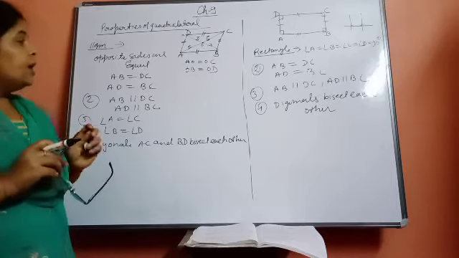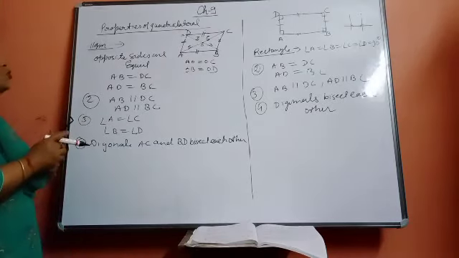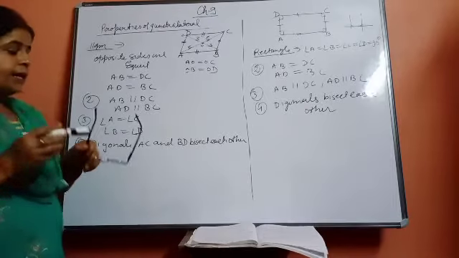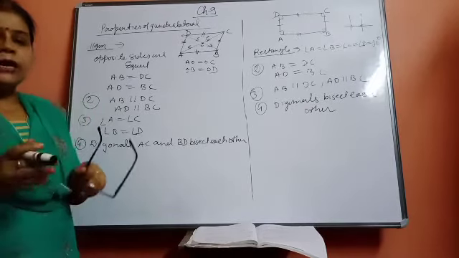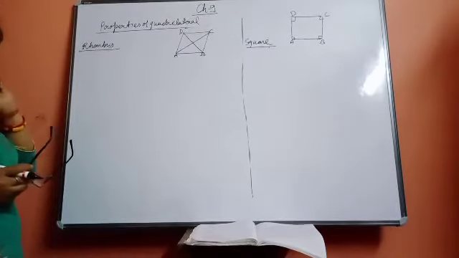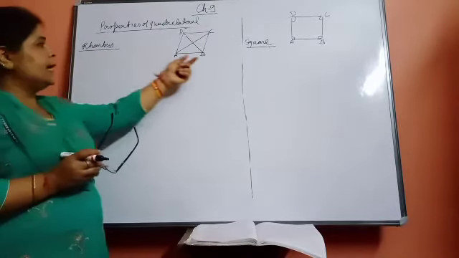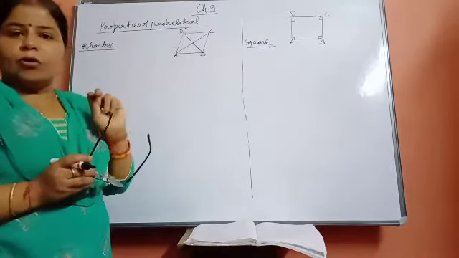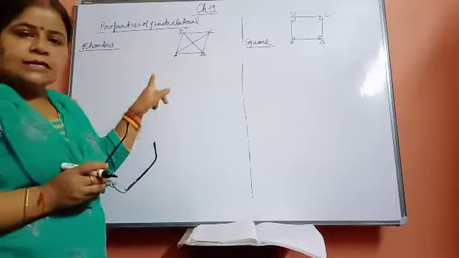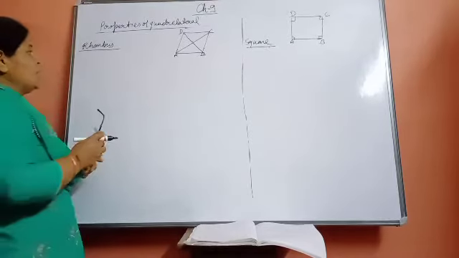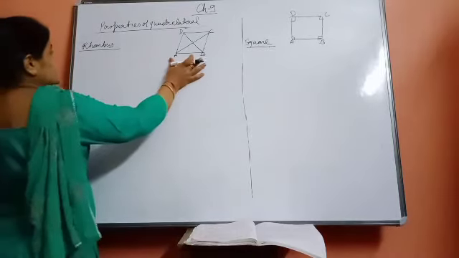Now come to the next two figures. Those are satisfying the properties of the parallelogram. They are rhombus and square. Now we are going to discuss that. Rhombus and square both are also parallelograms. It means they must satisfy the properties of the parallelogram. Now what are the properties of the parallelogram?